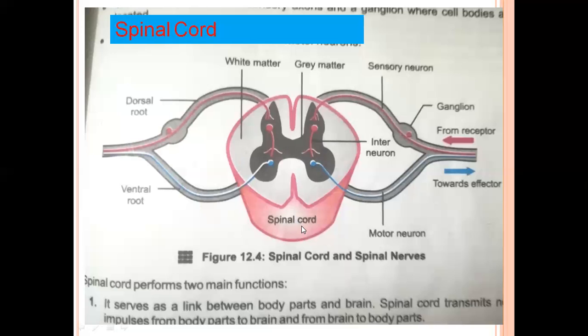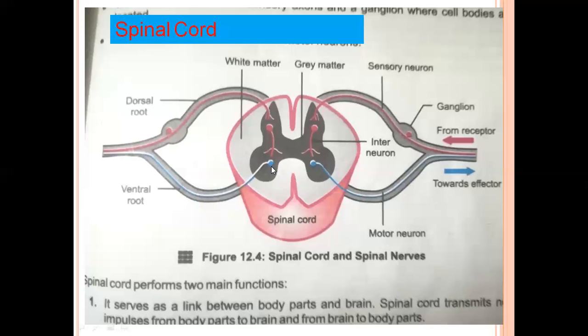There are 31 pairs of spinal nerves arising along the spinal cord. This is the spinal cord. From this spinal cord, how many nerves arise? 31 pairs of nerves, and all these nerves are mixed in nature. Cranial nerves are sensory, motor, and mixed in nature, but spinal nerves all are mixed in nature. Why? Because these nerves contain axons of both sensory and motor. Is it clear? That's why spinal nerves are mixed in nature.